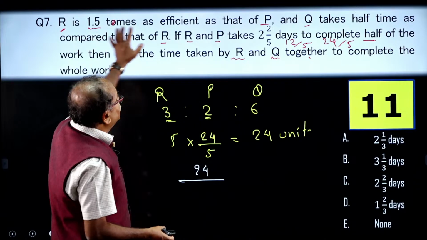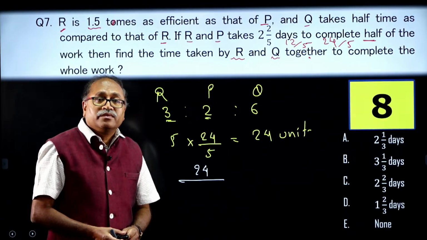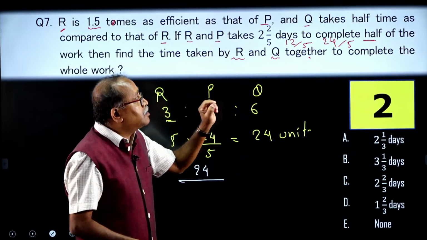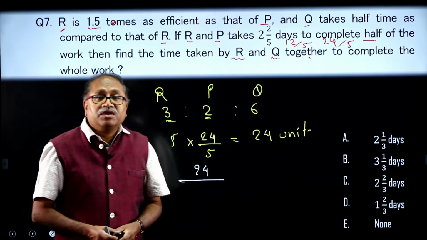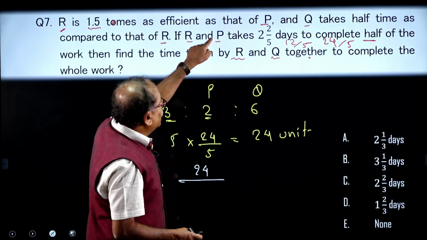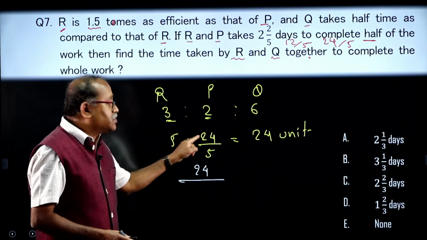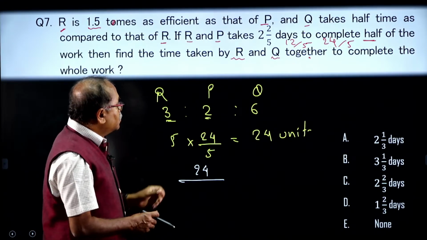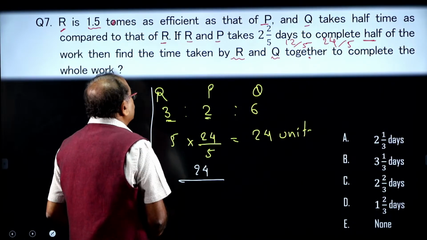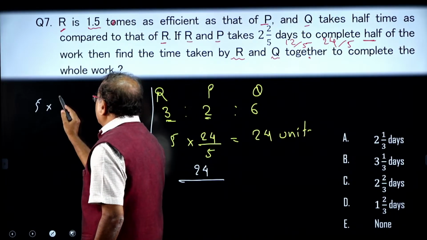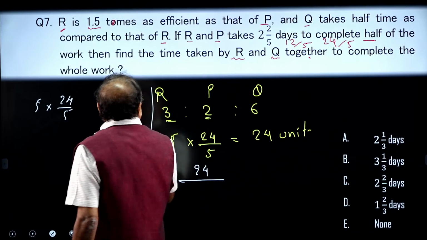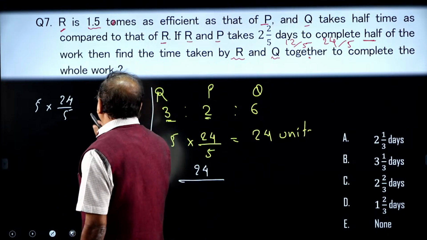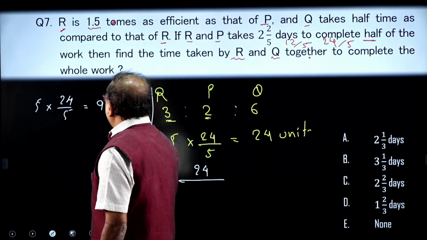Efficiency ratio is there. By reading this, I am getting the efficiency ratio. I know the total work because R and P together complete the work in 24 by 5 days. What is their efficiency? R and P, when the efficiency is 5, the number of days is 24 by 5, right. So, you can also write down the same thing in this way. In how many days can R and Q together complete the work? 3 plus 6, 9. When the efficiency is 9, how many days will it take?